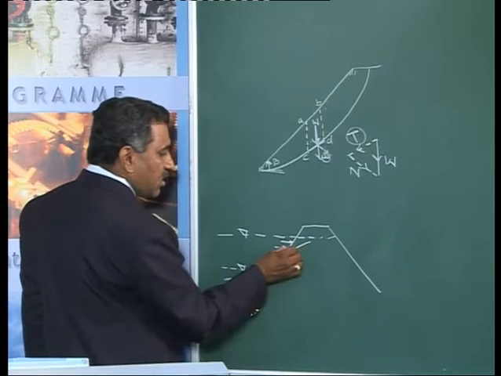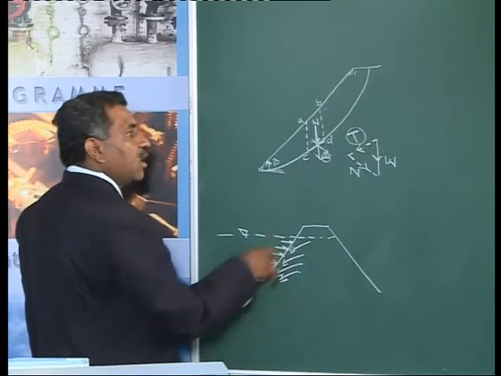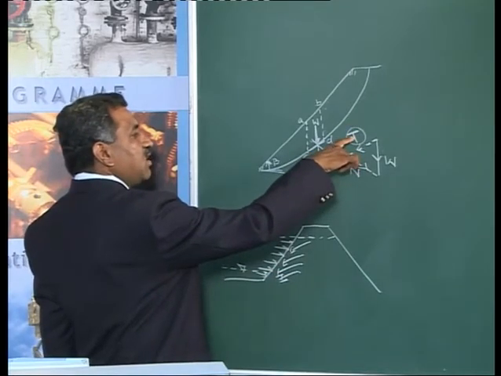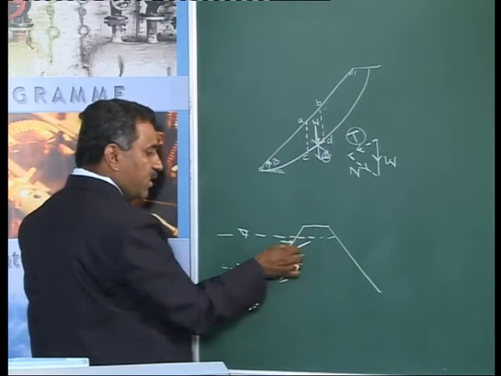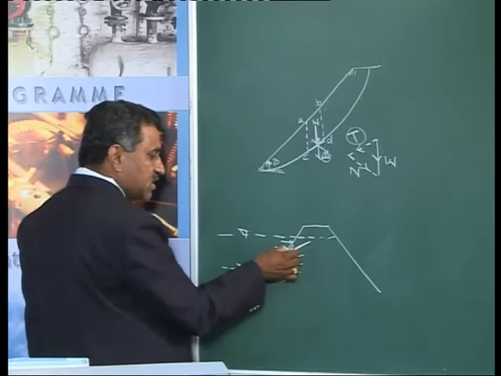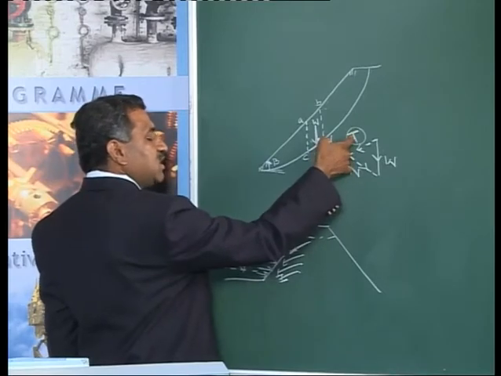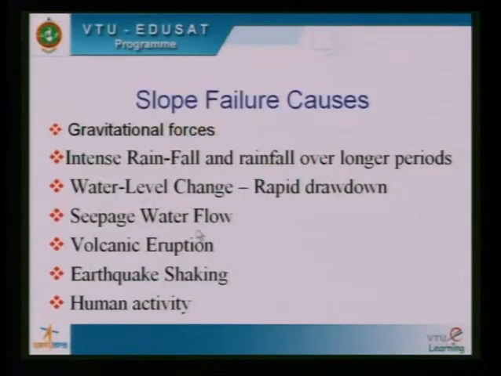This produces a drawdown effect. Now we see that the force T is there because of gravitational effect, and one more force because of water moving towards the water side, towards this side, also produces a disturbing force similar to this T, and then that induces failure.